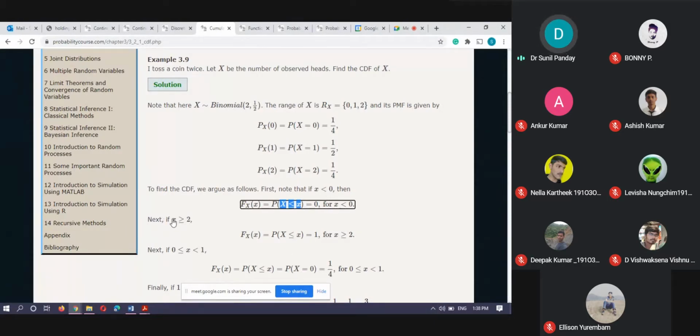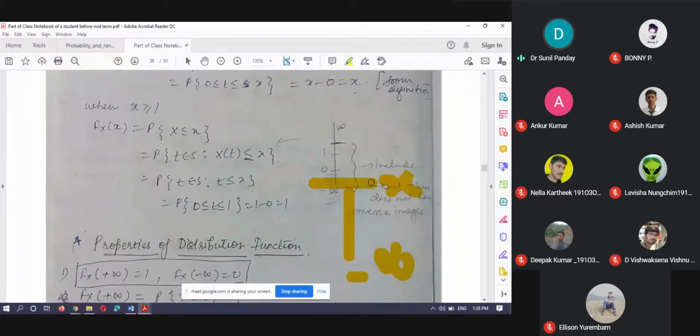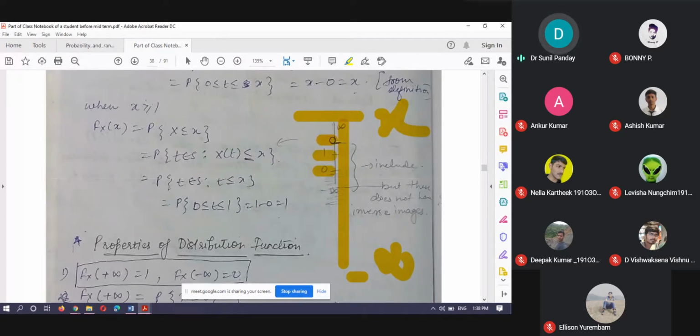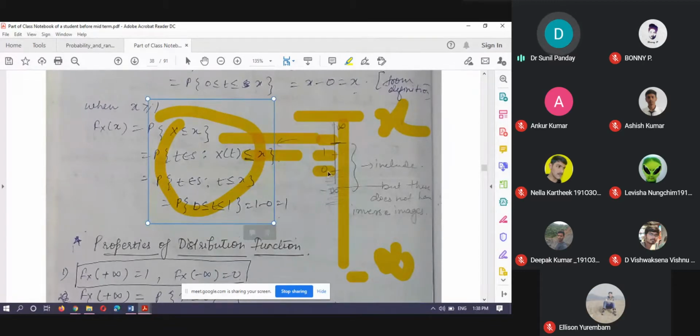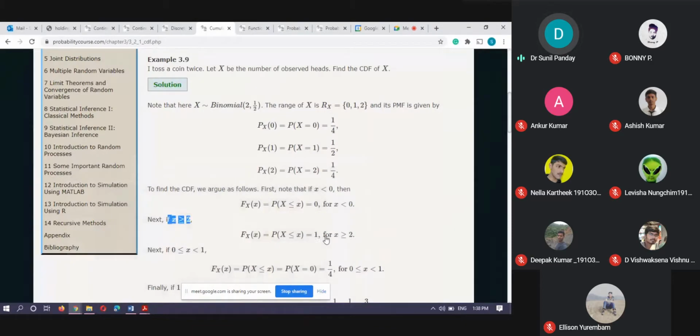Now, if x is greater than 2, you can see your x is somewhere here. So now your interval is minus infinity to this x, and this x is greater than 2. Here 0 is also there, 1 is also there, and 2 is also there. The whole sample space is mapped to these 3 points. So the pre-images of this interval, minus infinity to x, contain the whole sample space. That's why the probability of this is 1.